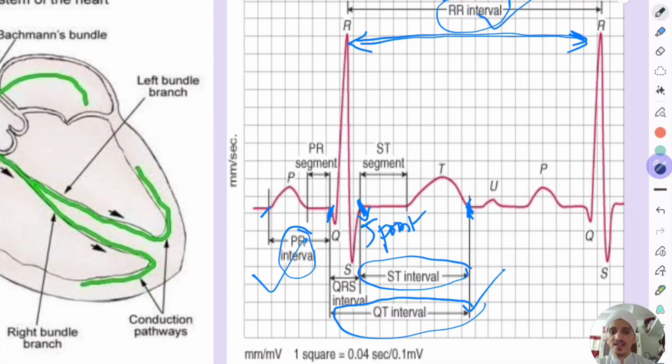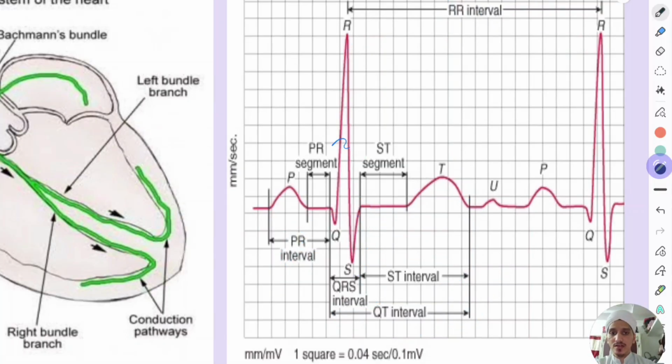So what are the segments? The segments are the PR segment and ST segment. Among these, the ST segment is the most important one, where we know ischemia or MI from this. So this is the most important. That's about all the things which we record on ECG.